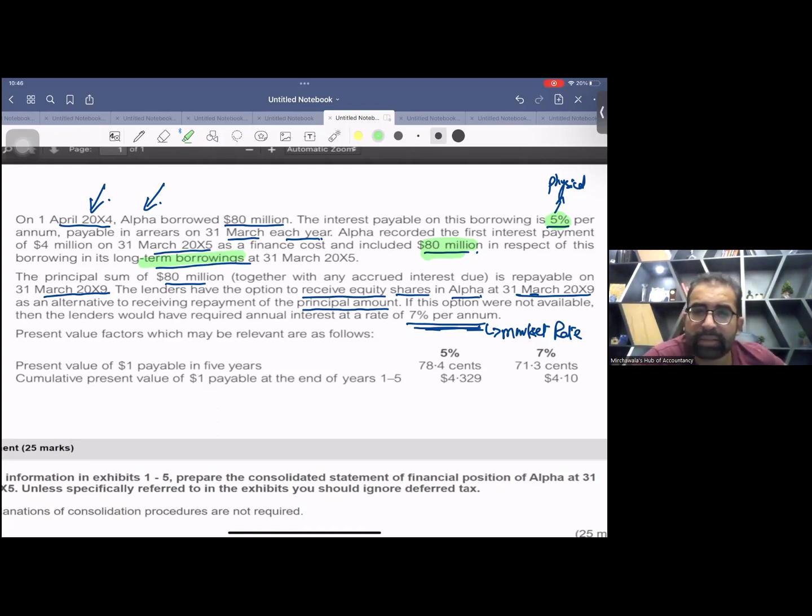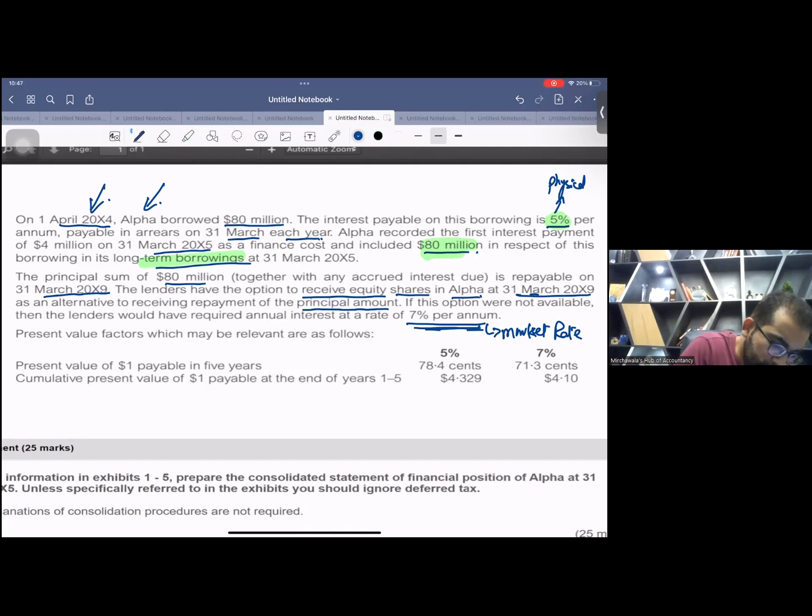Complete 80 million as long-term borrowings, right? So let's do it now. Wait, they have given you discount factors. I hope, now you are the students of IFRS Diploma, you remember the annuities. You remember, if there are same cash flows.